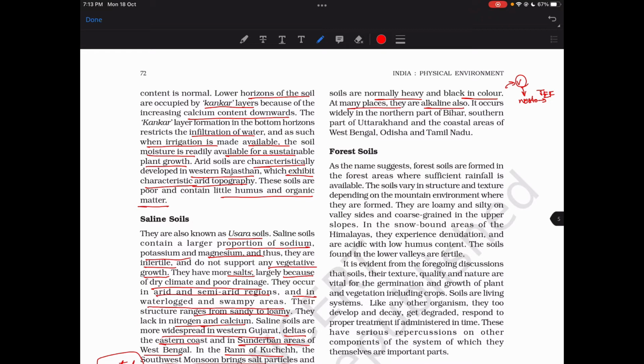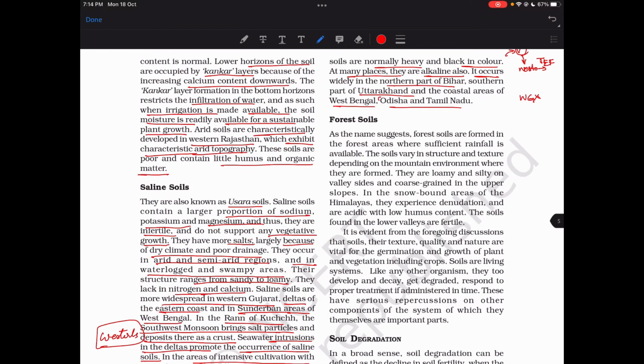So it occurs widely in northern part of Bihar, southern part of Uttarakhand, coastal areas of West Bengal, Odisha and Tamil Nadu. Okay, Western Ghats do not come into this picture. Yeah, so it's West Bengal, Bihar, Odisha, Tamil Nadu, and Uttarakhand.